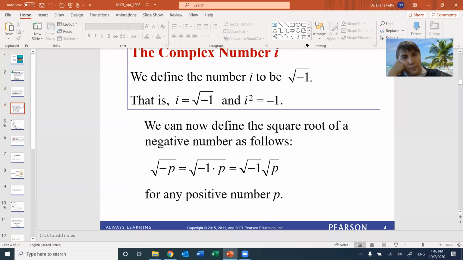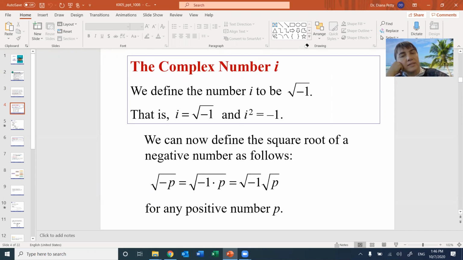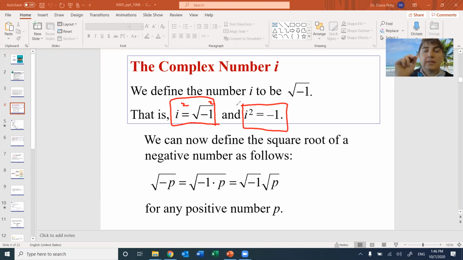Next page. Don't worry, it says complex number. I'll explain this in a second. For now, just think of this as the imaginary part of a number. So the square root of -1 is i. And if you square both sides, you get i squared equals -1. These are the two important definitions you need to remember from this class.